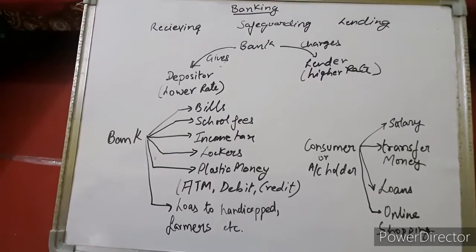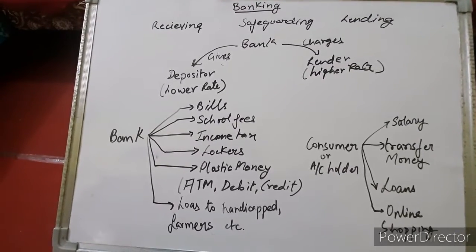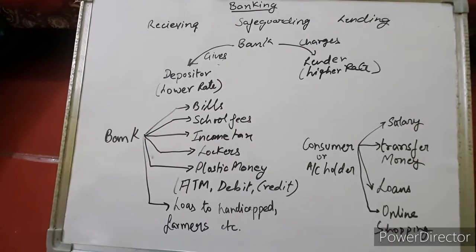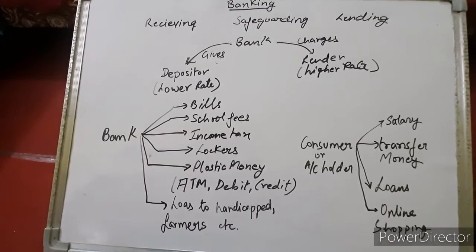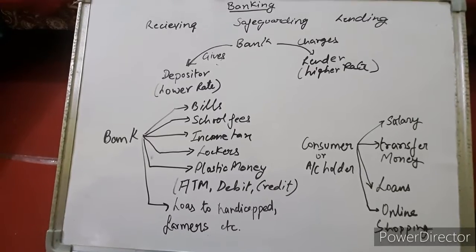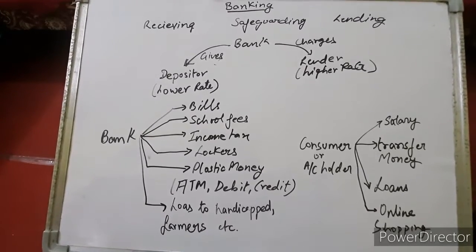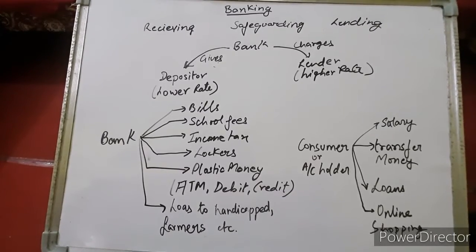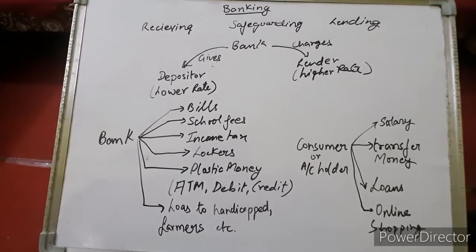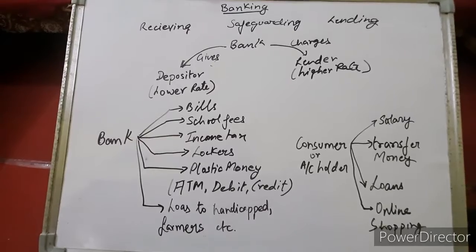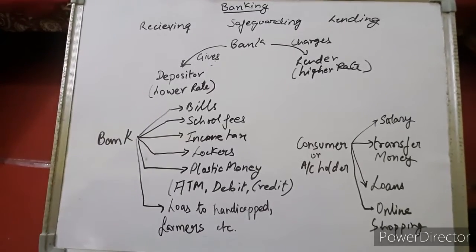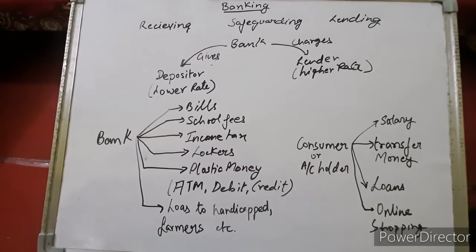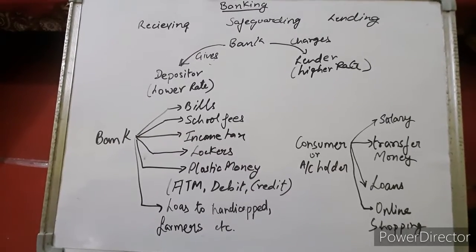Children, today we are going to study about banking, the last topic of your commercial mathematics. In banking, we will study about different accounts, the function of banking, the facilities provided by the banking sector. So the function of bank is to receive and to safeguard and to lend money.